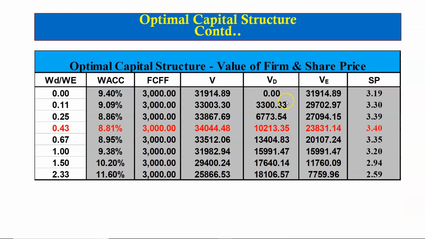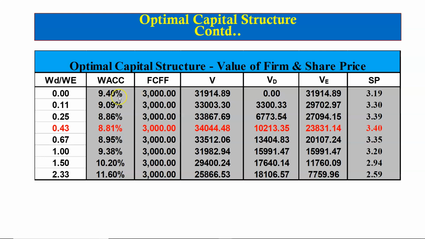Next, we see which capital structure maximizes the value of the firm and the share price. We already know that 30% borrowing and 70% equity financing results in minimizing the WACC, which is 8.81%. To get the value of the firm, we will use the free cash flow to the firm. We already know that the firm has zero growth and is investing zero money in net fixed assets and working capital. The result is that the PAT of the company is equal to the free cash flow of the firm. So we divide the free cash flow of the firm by the WACC of the firm.